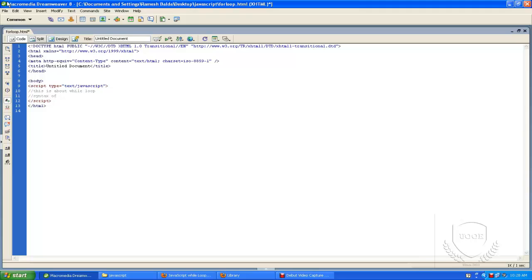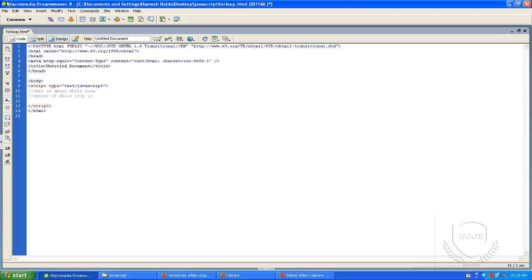So as we don't know exactly how many records are in the database, at that time if you don't know how many records will be looped, we use a while loop. Mostly, when getting records from a database we use a while loop. For loop is used if you know exactly how many records are in the database.